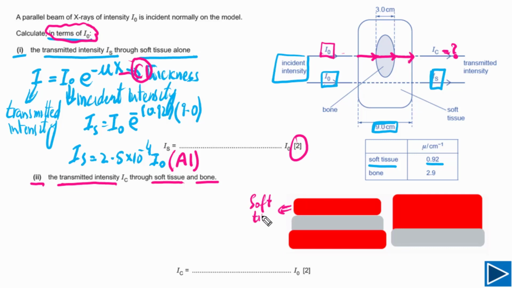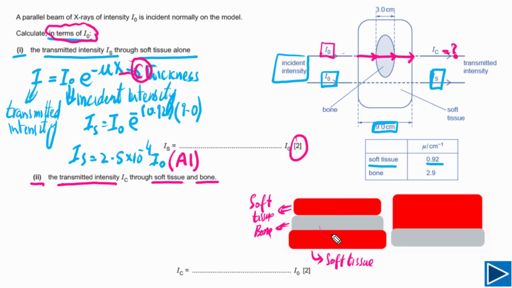And the second part, this is representing bone. And the third one, this is representing soft tissue again. So as you can see here, first of all, we have soft tissue, then bone, then soft tissue. I have just drawn this to give you a better picture of this question.